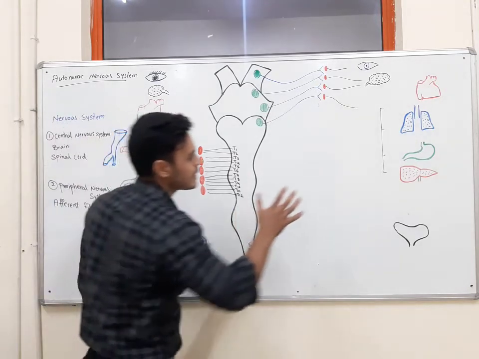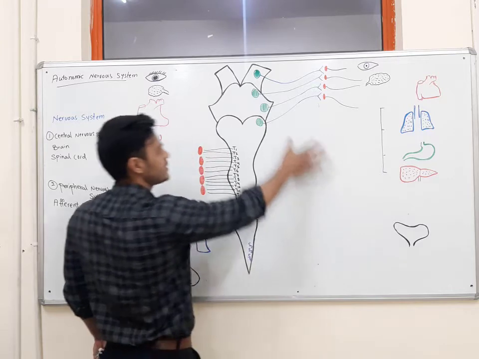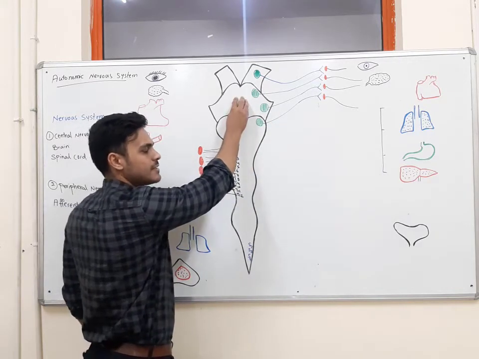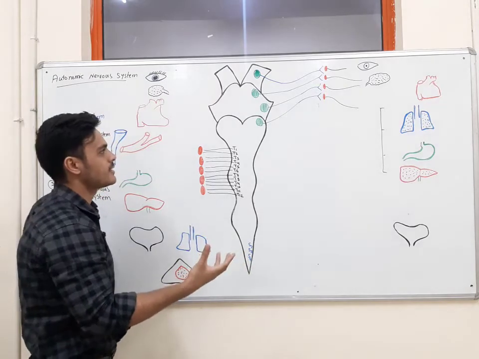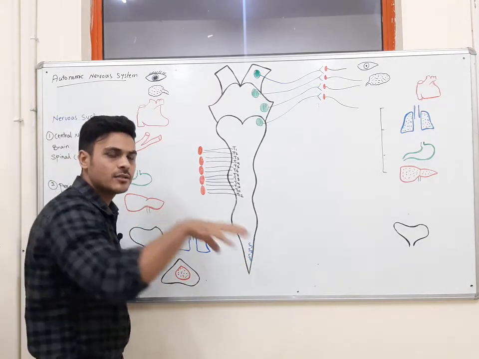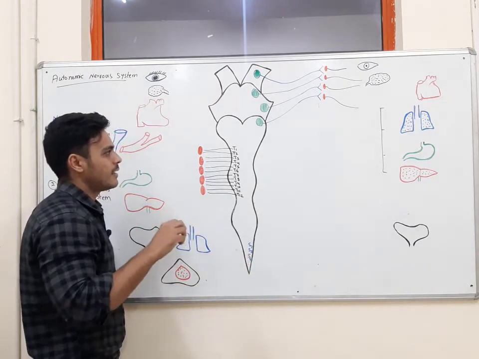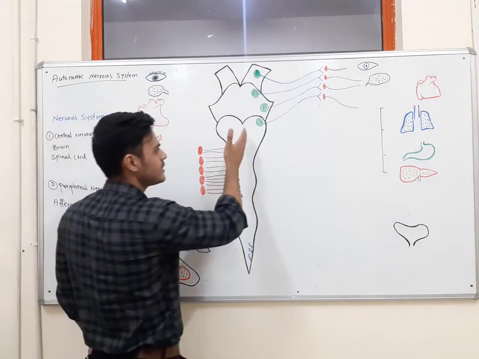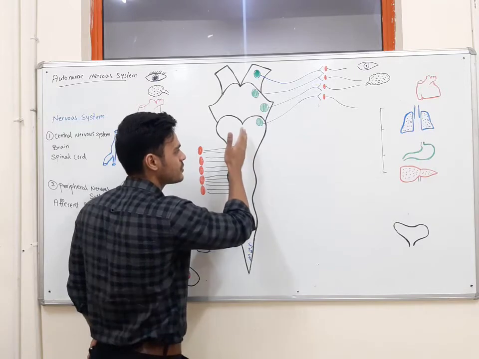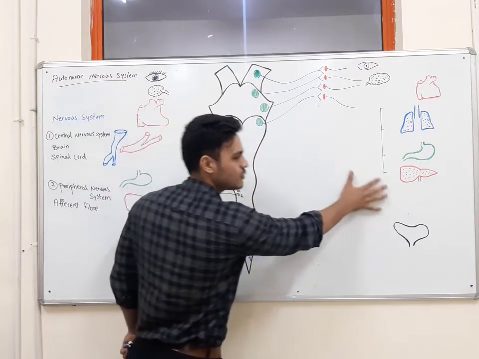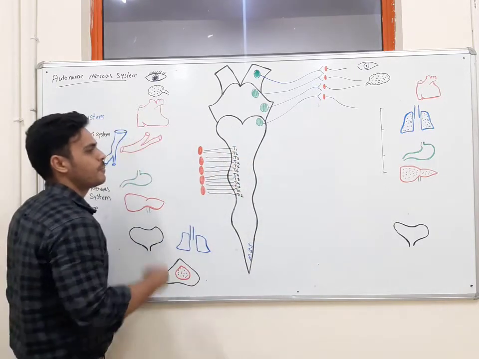I told you that we receive sensory signals and transfer them to the central nervous system. In the central nervous system, we analyze these signals. Then we have to respond to them, and we have to transfer these responses from the central nervous system to the periphery or peripheral organs.